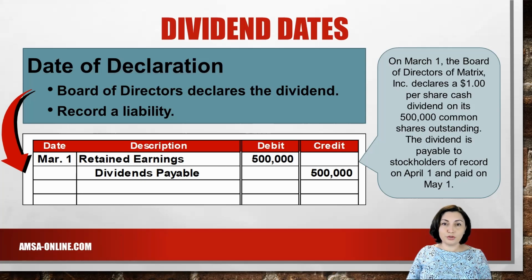Remember that dividends are increased by debit and liabilities are increased by credit. If you would like to learn more about the stockholders' equity and related rules of debit and credit, consider watching the video Stockholders' Equity and Accounting for Paid-in Capital. I'm posting the link to this and other helpful videos in the description box.